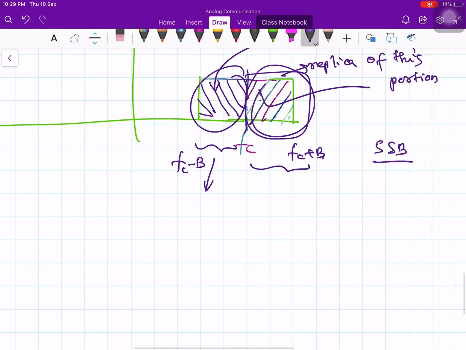Whatever component exists above the carrier frequency is called the upper sideband, and whatever exists below the carrier frequency is called the lower sideband. That is why it occupies a total bandwidth which is larger than the original spectrum. So the portion of the spectrum, let me delete these guys.